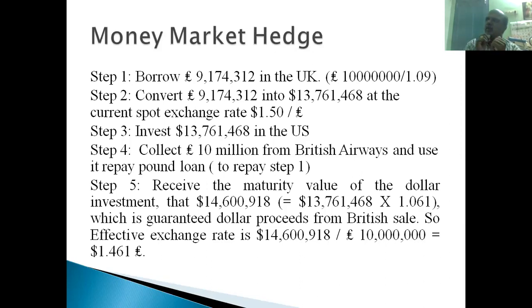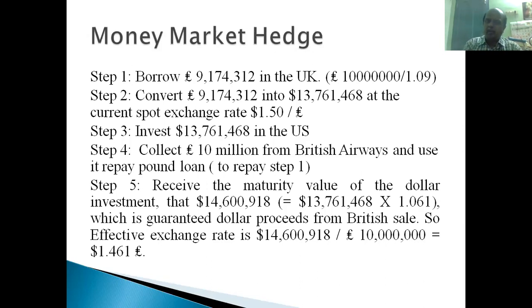So what they are doing is discounting the 10 million pounds at the 9% interest rate, which is the UK interest rate. What is the amount coming? 9.17 million pounds. This they will borrow from the UK market. Boeing Corporation will borrow 9.17 million pounds from the UK market. The exact amount is 9,174,312 pounds.